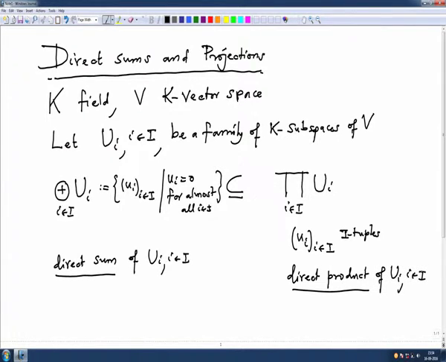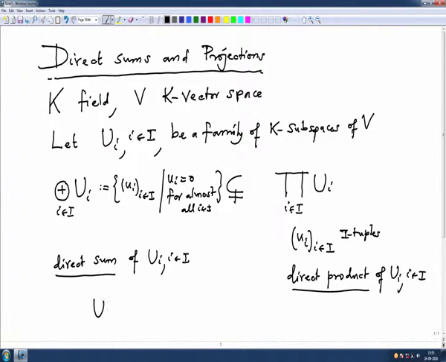In general, they may not be equal, especially when I is infinite, then they are definitely not equal, if all of them are non-zero.